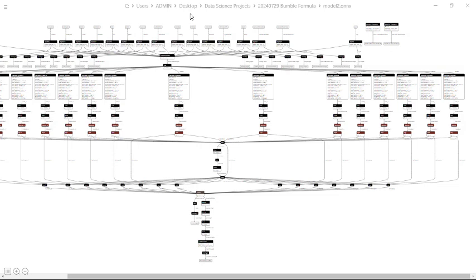Welcome to the demonstration of the Bumble Formula, which is the data science project that I ventured into in collaboration with two other people. The purpose of this project is to solve the loneliness epidemic that is happening now and the sharp decline in the marriage rates among young people nowadays.